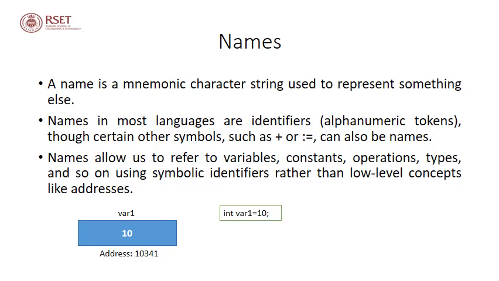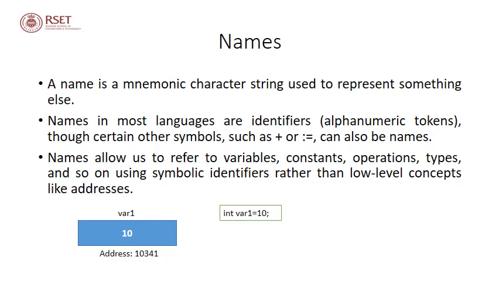That is, we have to use alphabets, either capital A to capital Z or small a to small z. We can also use digits as well as special symbols like underscore. However, the name must start with an alphabet. Names also allow us to refer to variables, constants, function names, operations, types and so on using symbolic identifiers rather than low-level concepts like addresses.